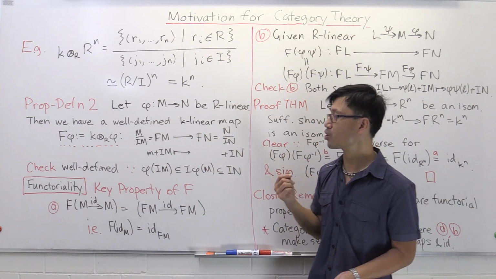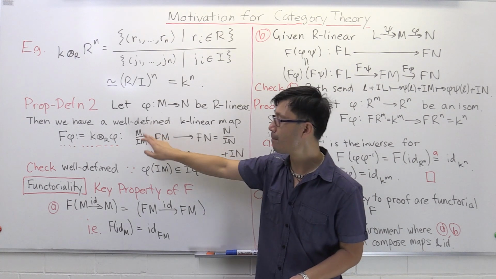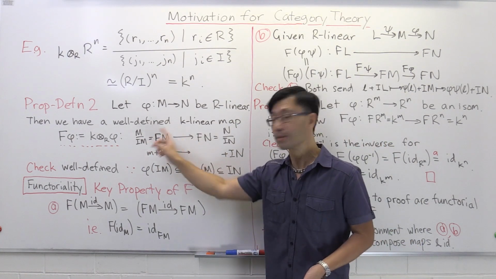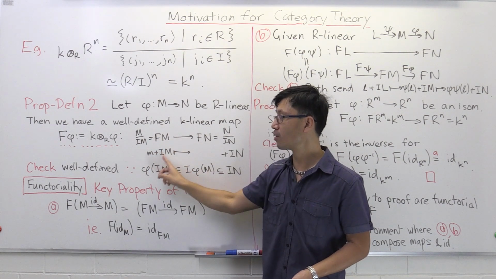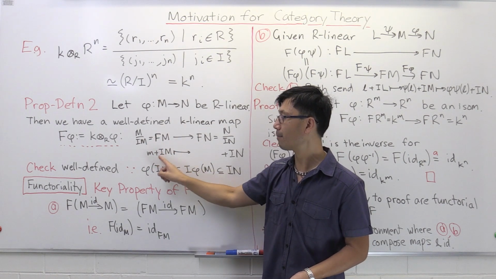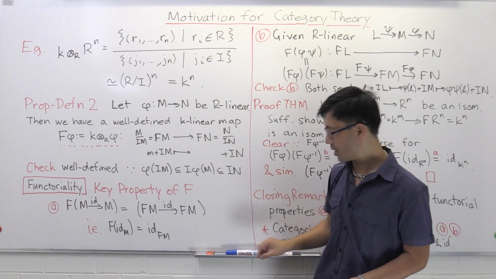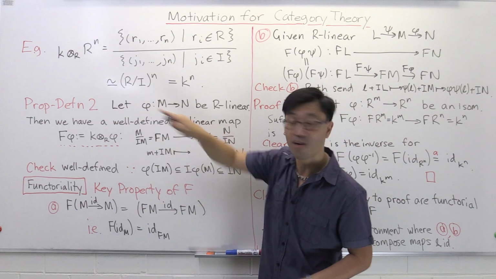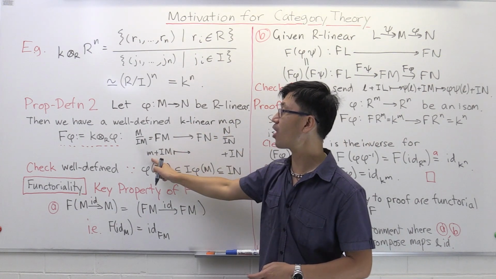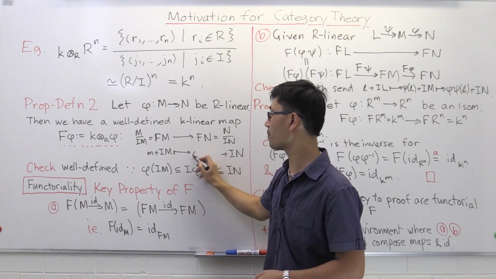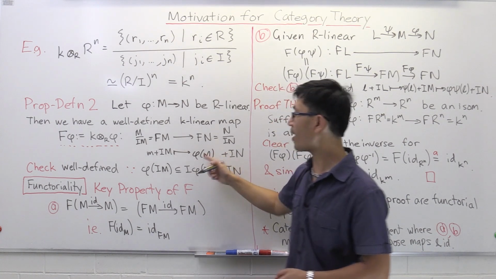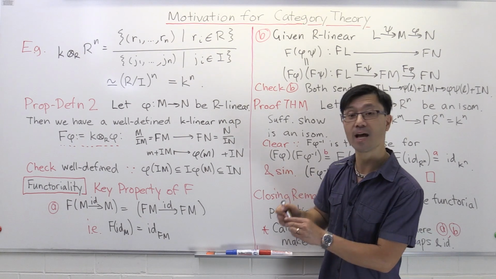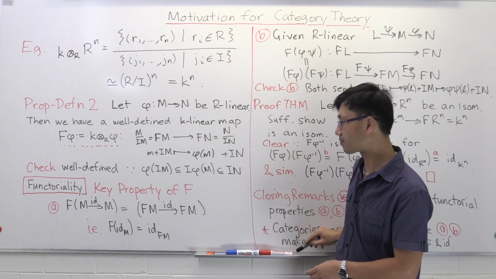And how does it work? Let me show you. Remember, what's FM? That's just M mod IM. What's FN? That's just N mod IN. So let's take an input here, which is a coset of IM, say little m plus IM, and we want to send it over here. Of course, this should use the original R module homomorphism phi. So we'll just apply phi to the only thing inside M we see, phi of m, and that lands you inside N. So you can get a coset of IN and hence an element of this FN over here.